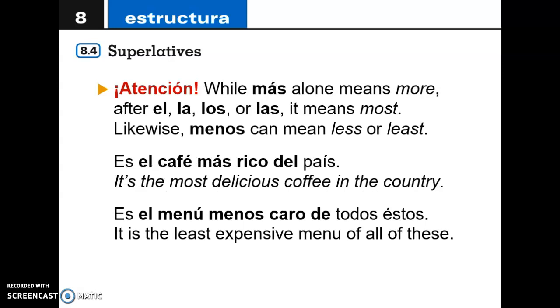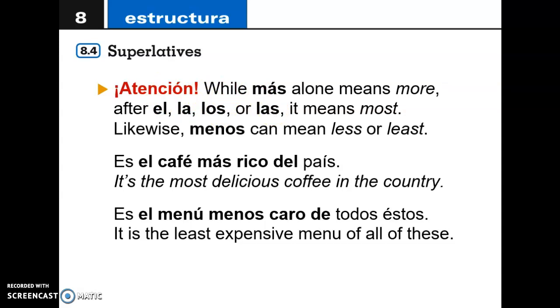So in here, whenever we use the word más, like we mentioned in topic 8.3, this is going to mean more. However, whenever it goes along with the word el, la, los, or las, it turns into the meaning of the most.